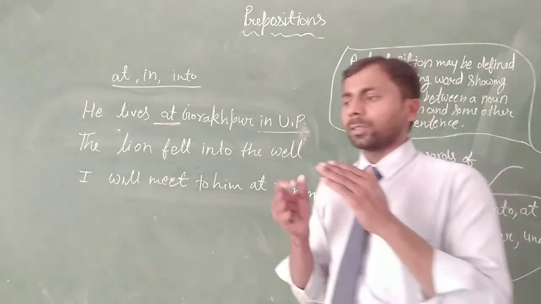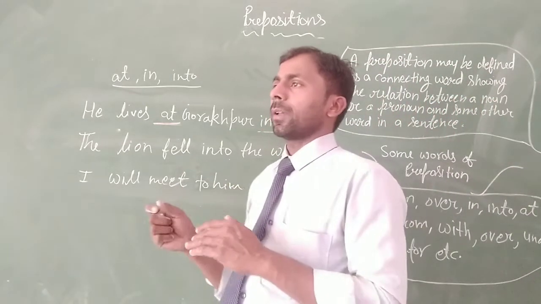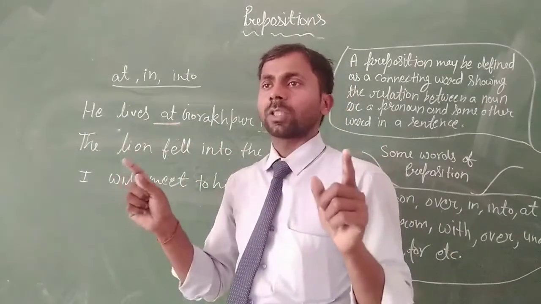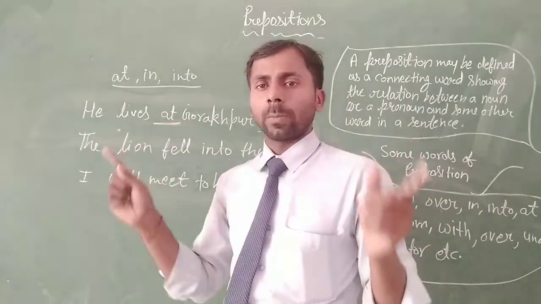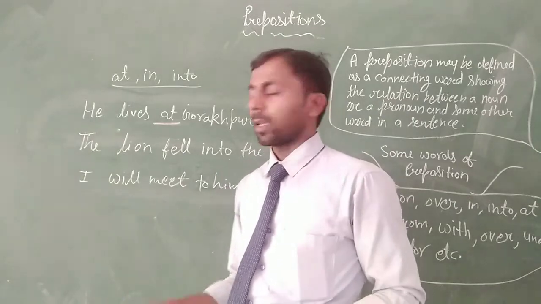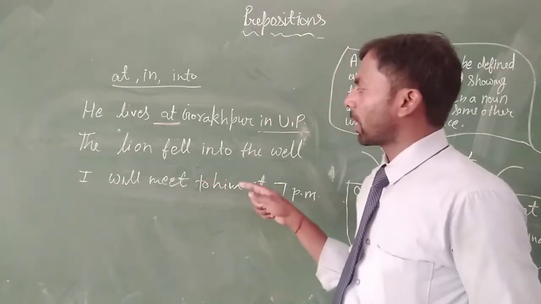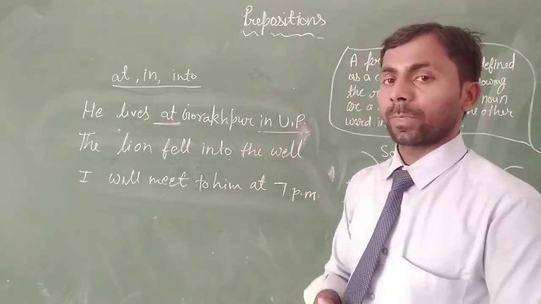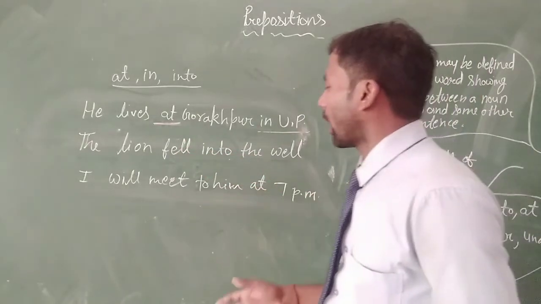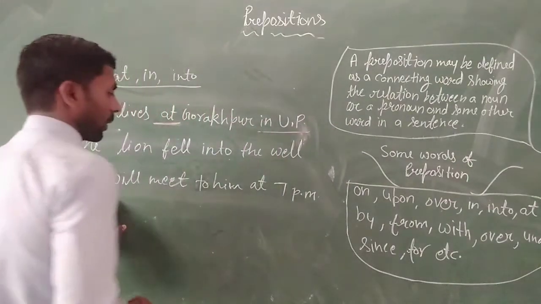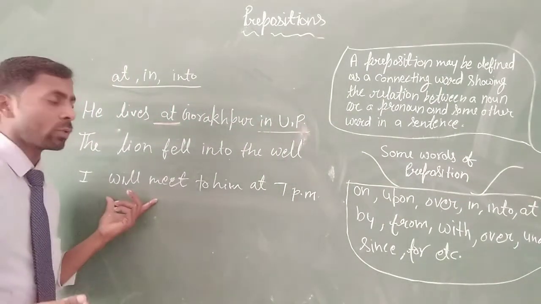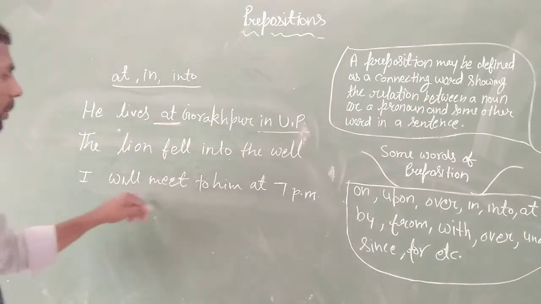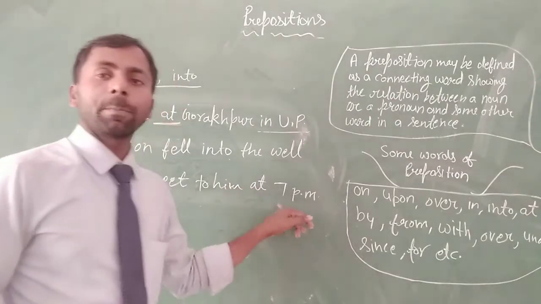So we use in, because the noun or pronoun is covered by something. Wherever something is covered by someone, we can also use in. Clear? If we want to express time, we can also use at, like, I will meet him at 7 p.m.